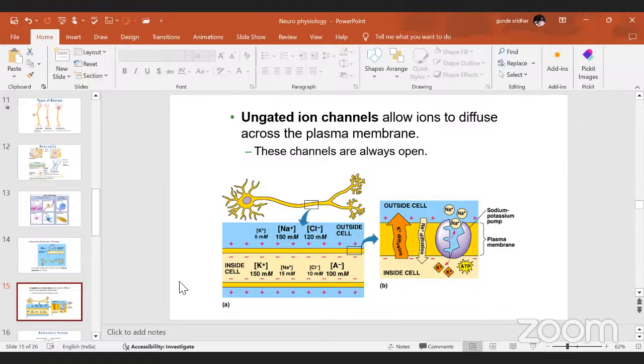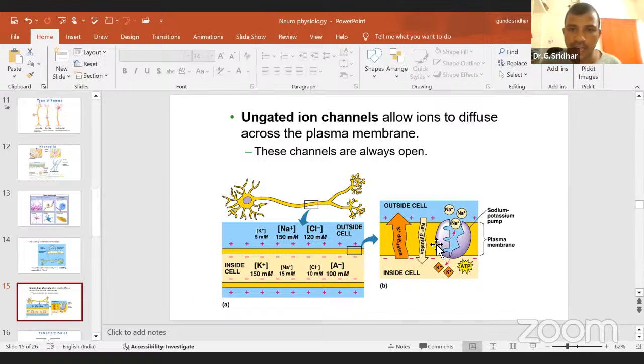Sir, is this the generation of the sodium potassium pump? No. Sodium potassium pump is different. We will discuss the sodium potassium pump also after some time. But there is an individual sodium channel and an individual potassium channel. You can see this diagram. Next diagram. This is the potassium channel. This is the sodium channel.